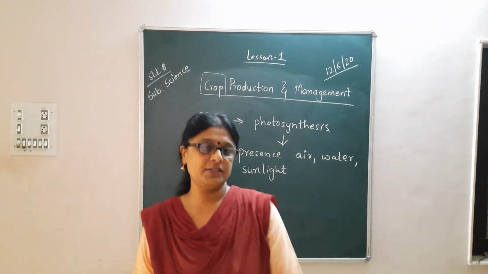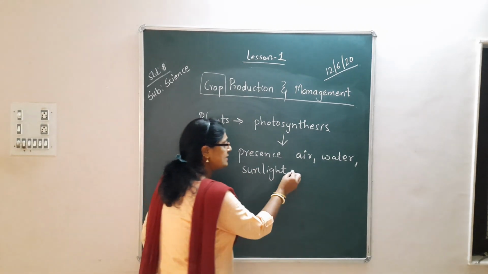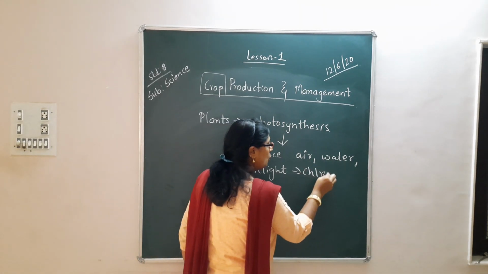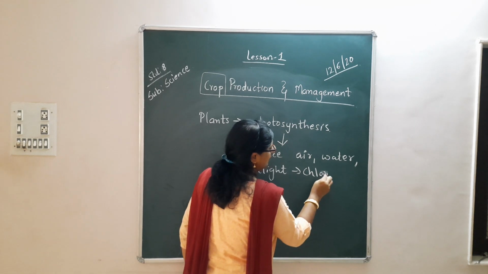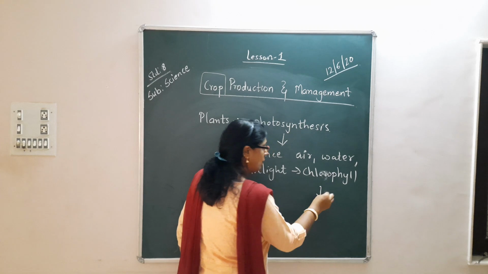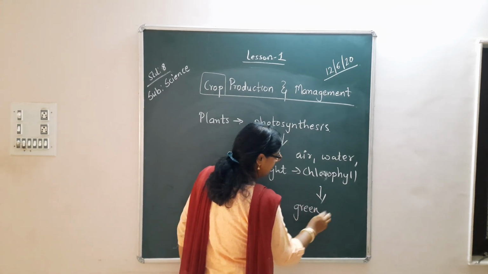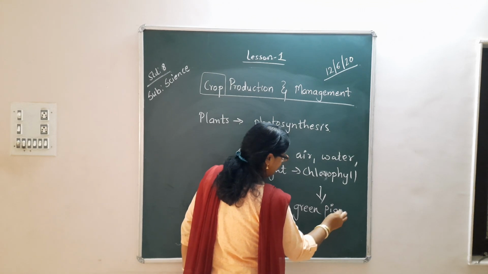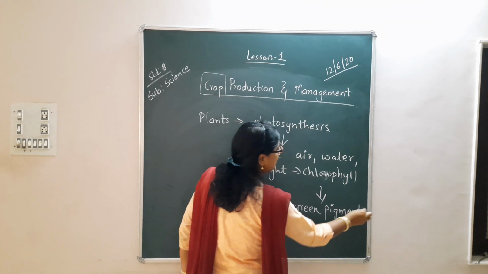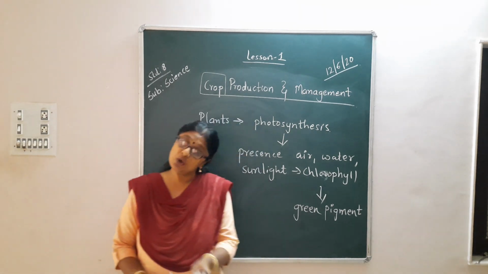And most importantly, in this process is the chlorophyll. And what is chlorophyll? It is the green pigment. The green color pigment that we see in the plants is chlorophyll.